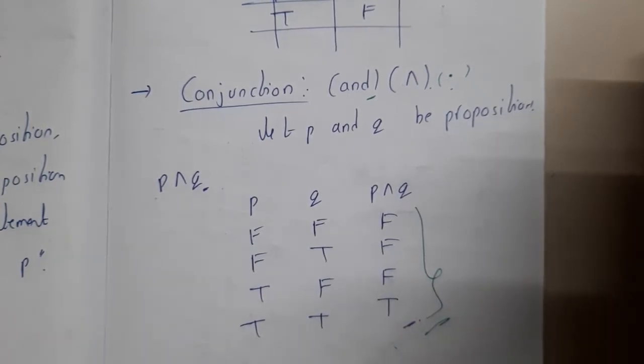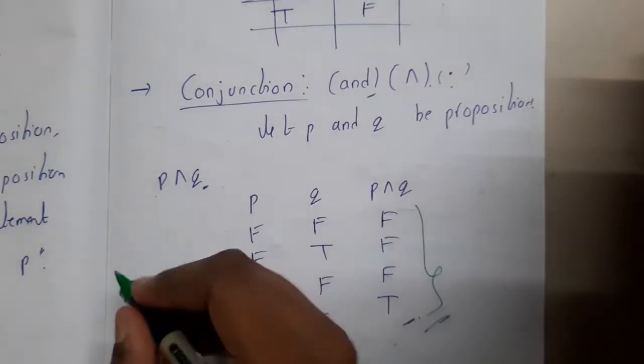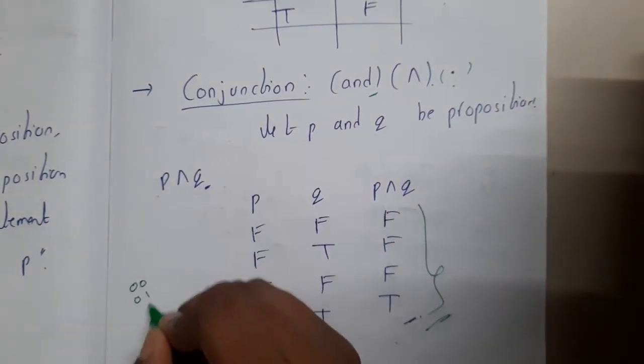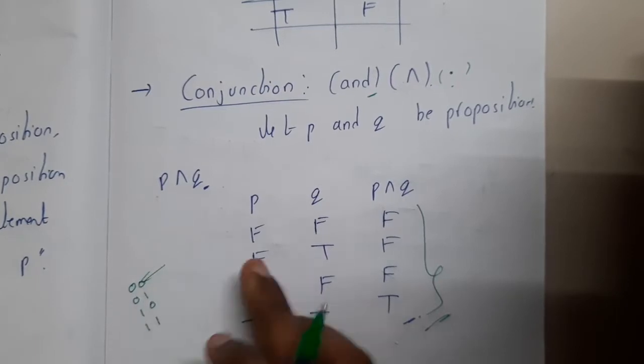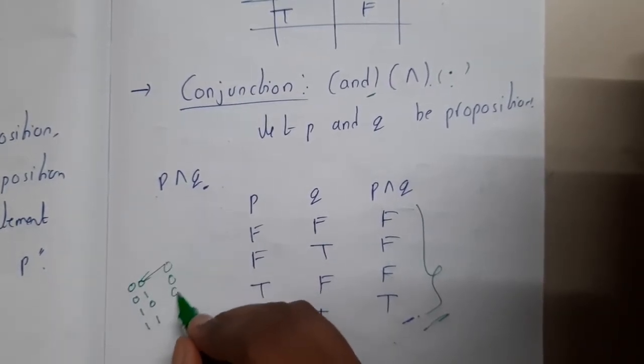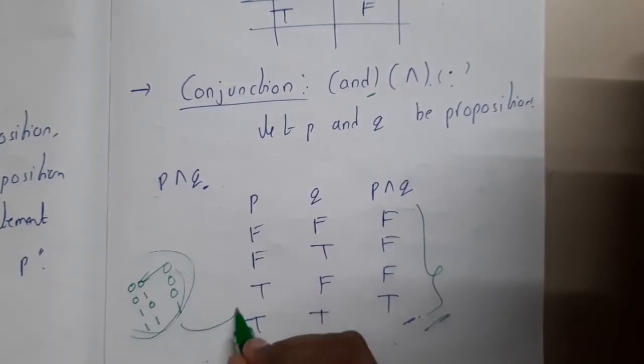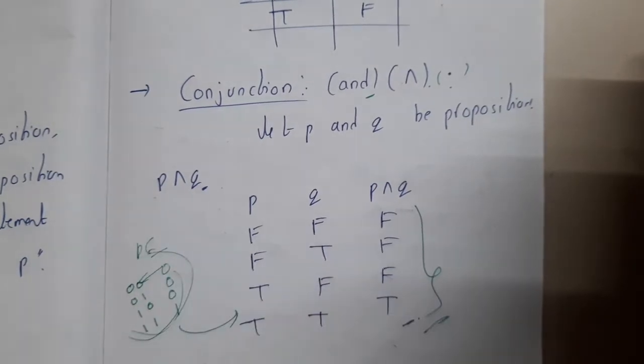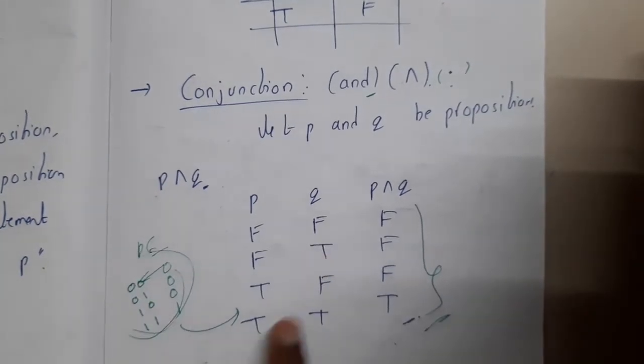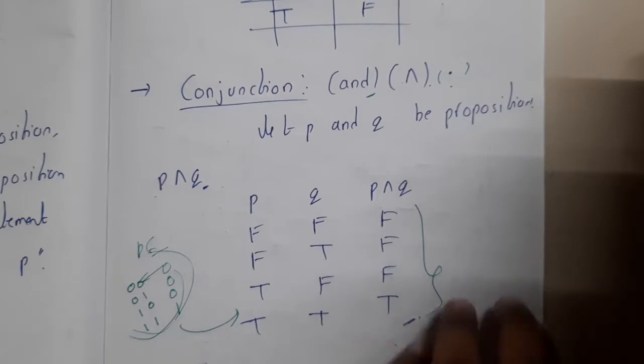So you got an idea. Previously, whenever we discussed digital electronics, we used this combination. Basically 0, 0 is nothing but false, false. This is the exact table with respect to digital electronics, with respect to zeros and ones. False is nothing but 0 and true is nothing but 1. Now you are clear with conjunction.